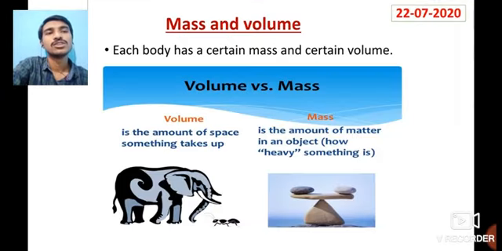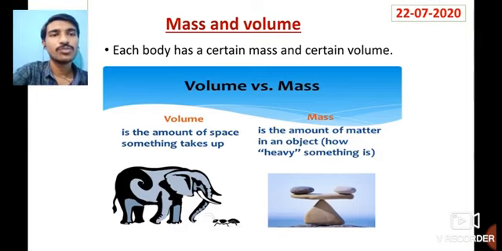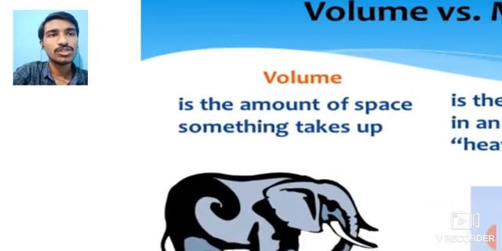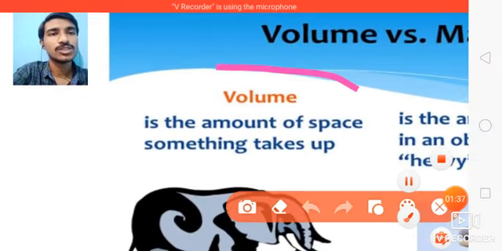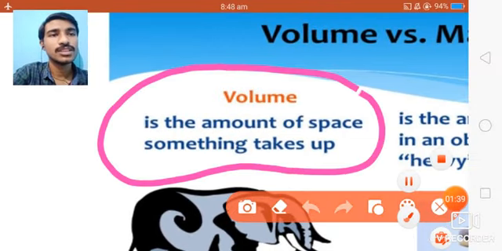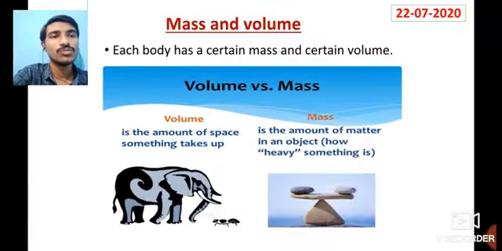Okay students, these are the main differences between volume and mass. Volume is nothing but the amount of space something takes up. We call this volume.